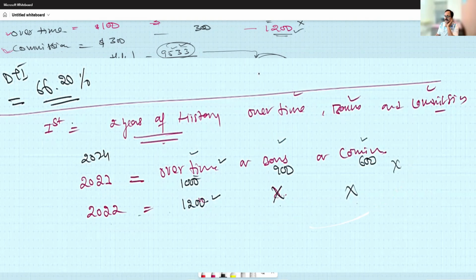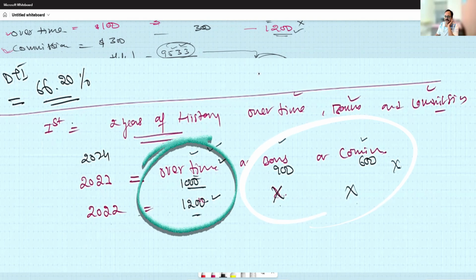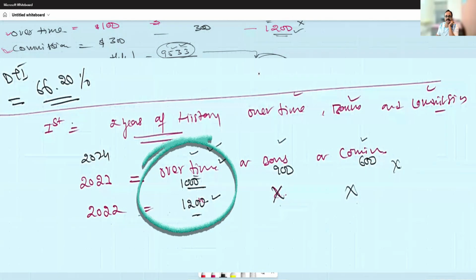Now, I don't have 2 years of bonus or commission history, only one year. I cannot use these two. But overtime, yes, I can use overtime because for the previous 2 years, the borrower has received overtime income, right? Is that clear to everyone? These incomes need to be calculated separately, but based on the previous 2 years of history. If he has a history of receiving such income in the previous 2 years, only then will we be able to use these incomes. Is that clear to everyone?